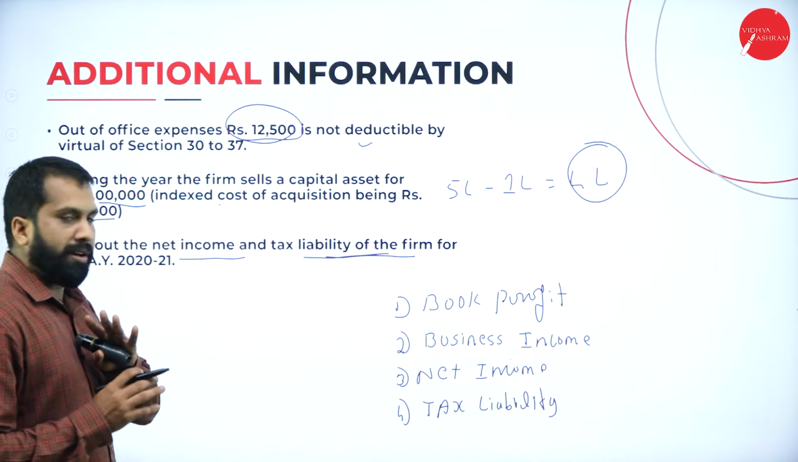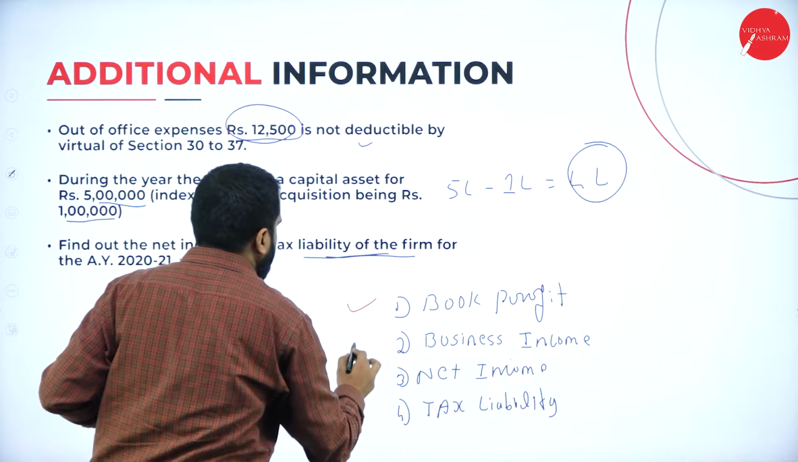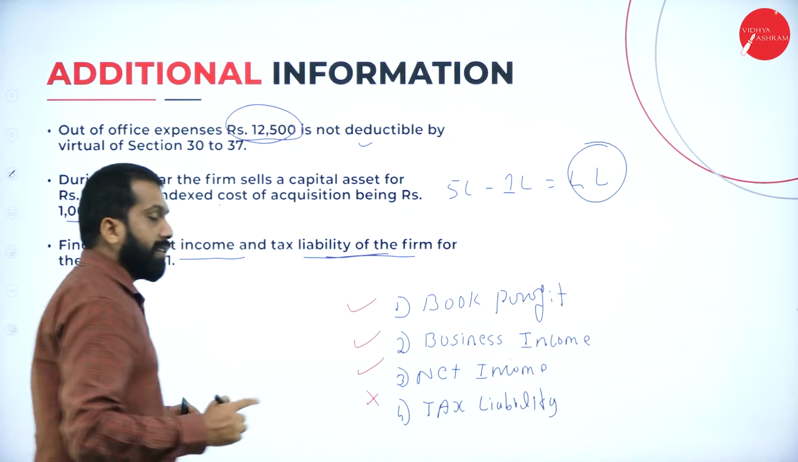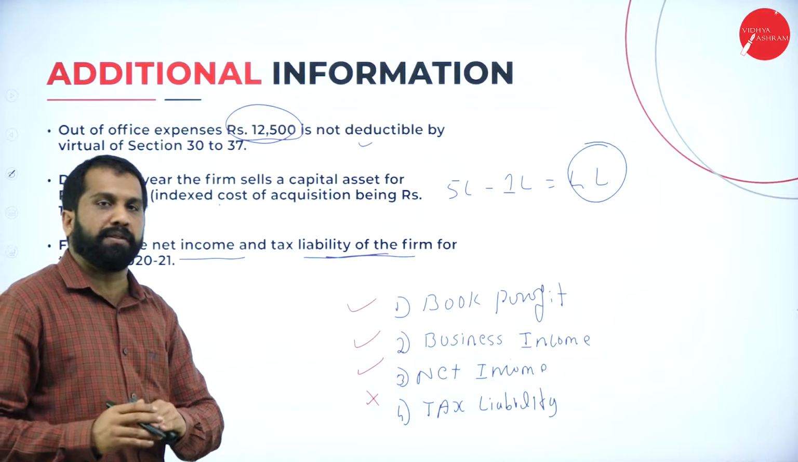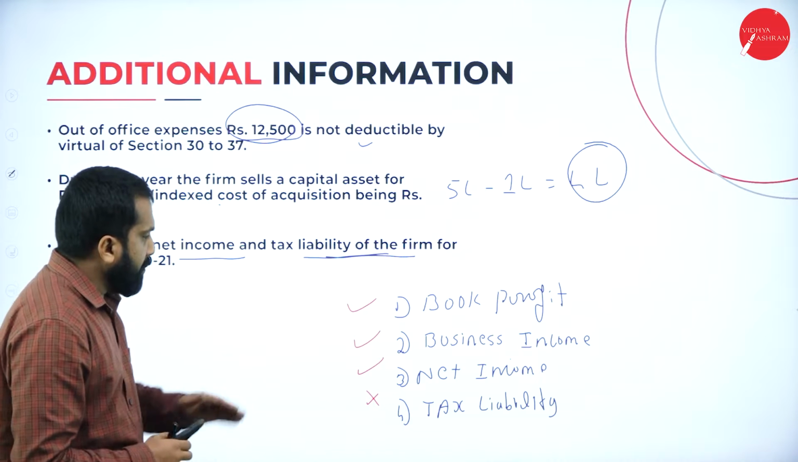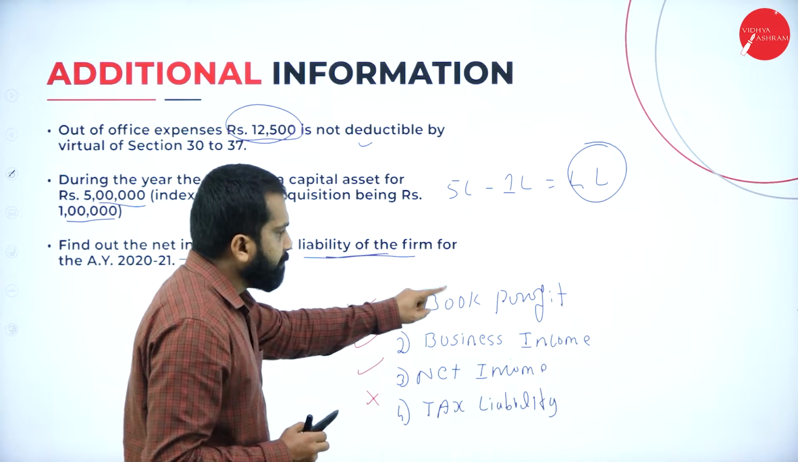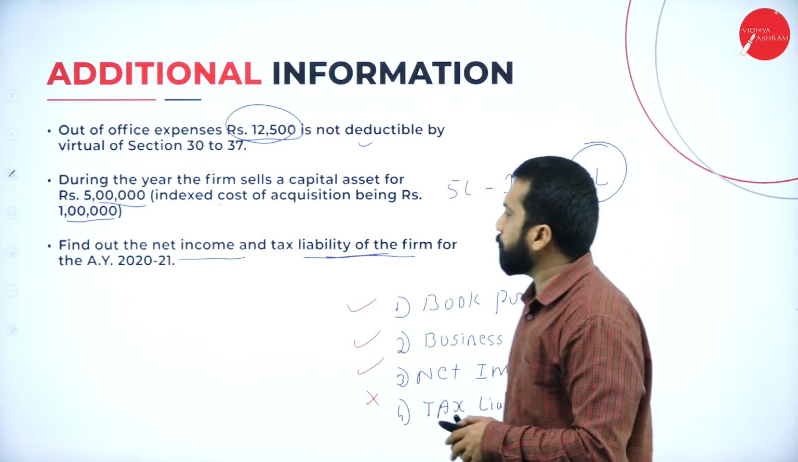Now, normally in your examination, they will ask you 1, 2, 3. The fourth is rarely asked, 90% they will not ask, but to be on the safer side we will learn it. Now, we'll find out one by one. What is the first one? Book profit. We'll find out book profit.